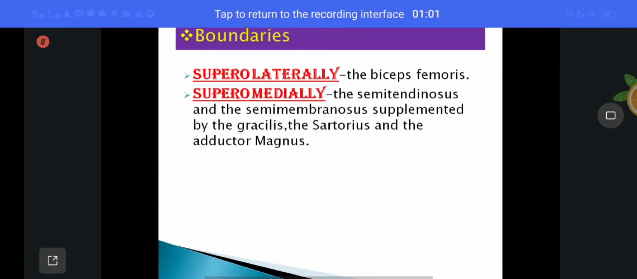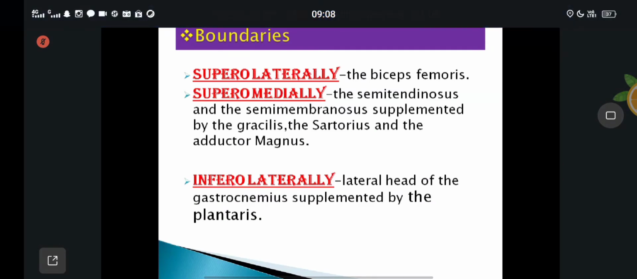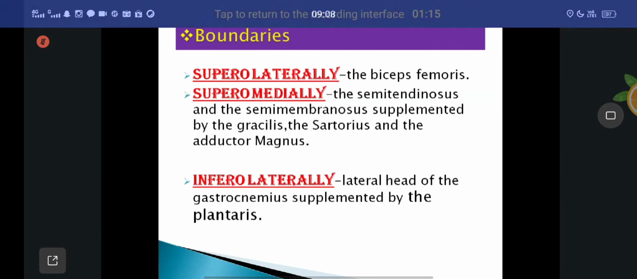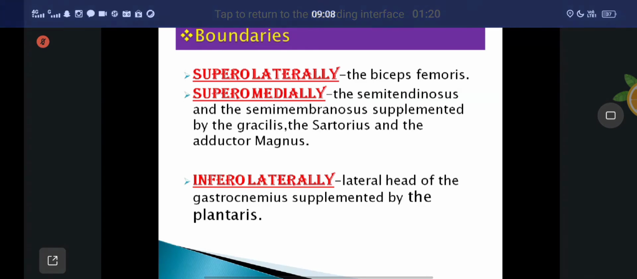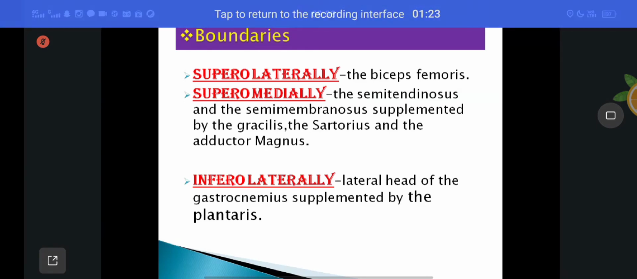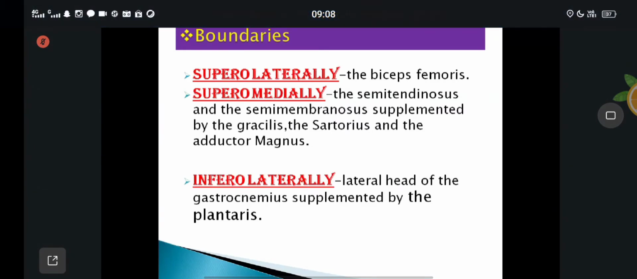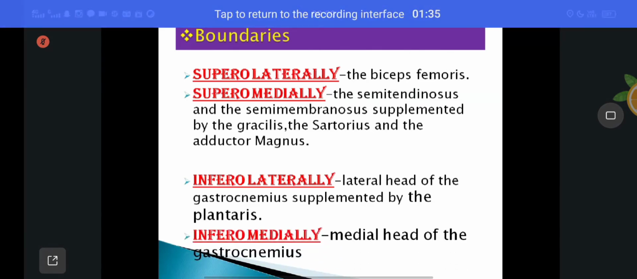Now the lower boundaries. Inferolaterally, it is formed by the lateral head of the gastrocnemius, supplemented by the plantaris muscle. Inferomedial is formed by the medial head of the gastrocnemius. The gastrocnemius has two heads, medial and lateral. The lateral head forms the lateral boundary, that means inferolaterally. The medial head forms the inferomedial boundary. That is called the boundaries of the popliteal fossa.